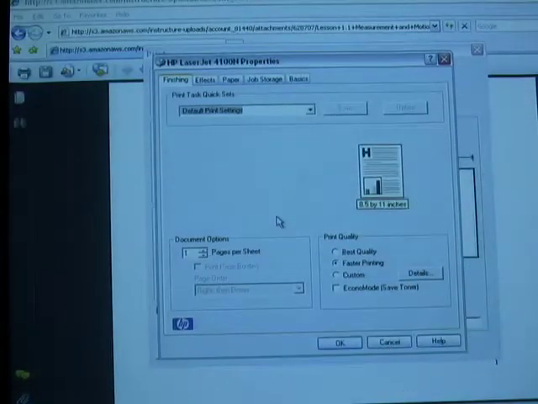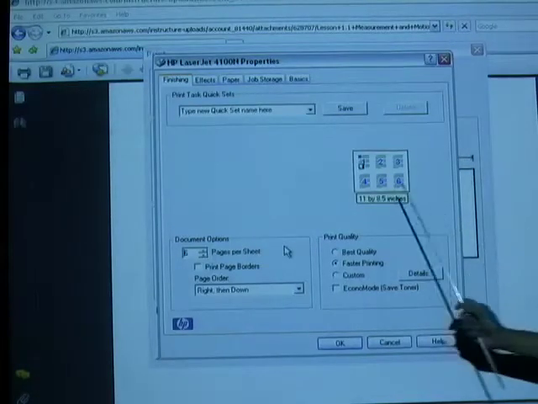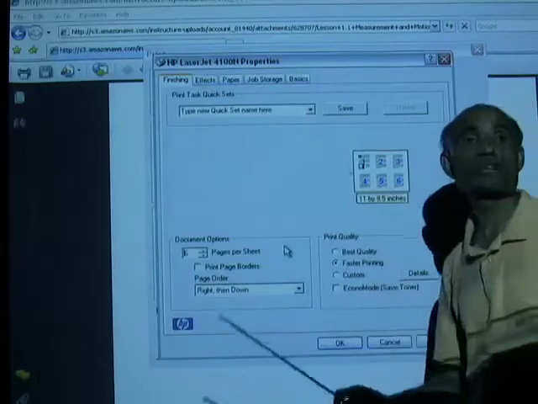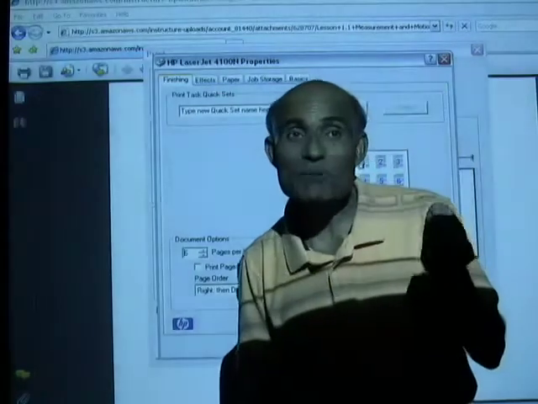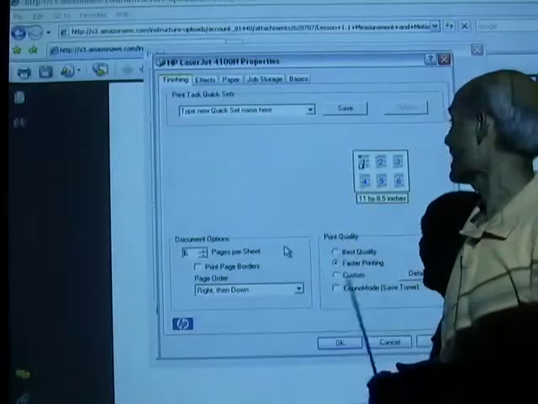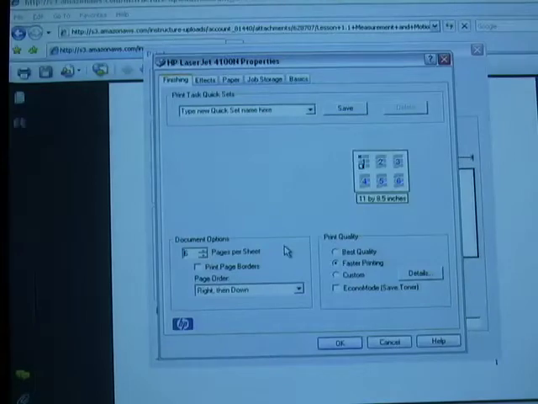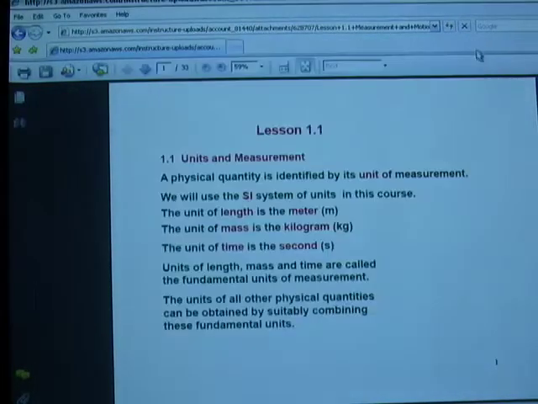Choose 4 pages or 6 pages. Even 6 pages will be alright, so that you don't need to spend a lot of paper and ink to print. You need them only like this. So keep it like this and then print. That is the best way. So keep a printed copy of the PowerPoint with you when you listen to the lectures.